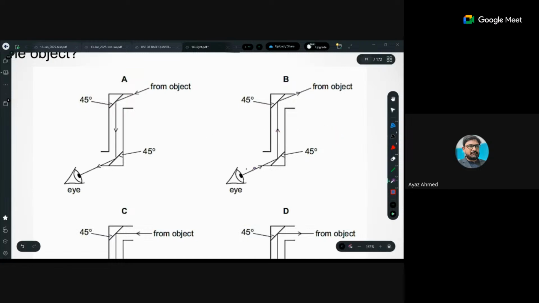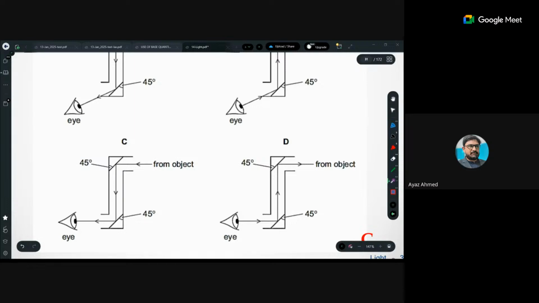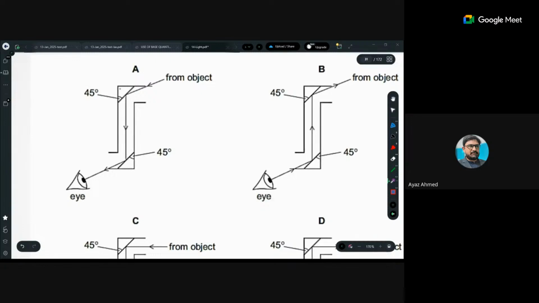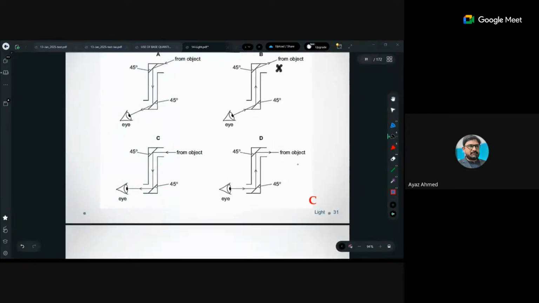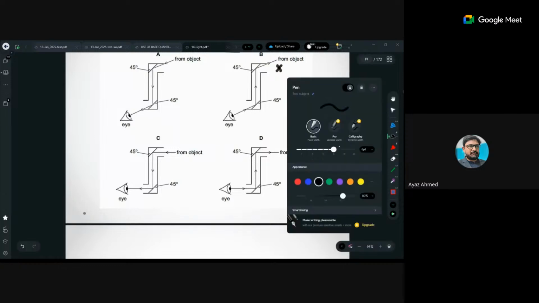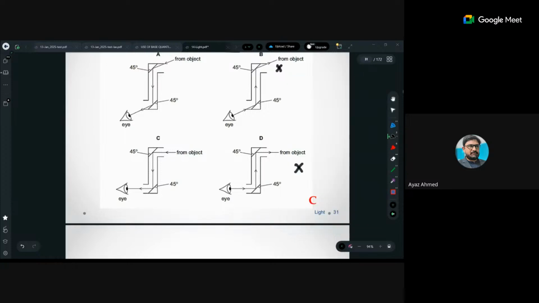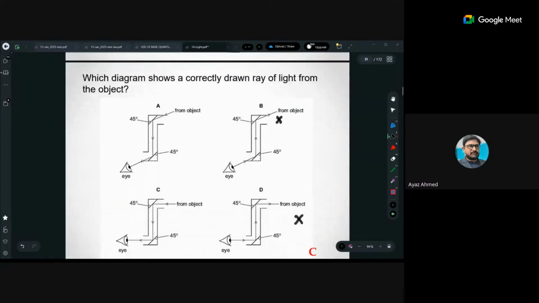For example, if an observer is here and here is the hidden point, then the light rays coming from the object, they will reflect and they will reach the observer's eyes. अब आप देखो एक situation देखो. According to the law of reflection, if this is the angle of incidence and this is the angle of reflection, आपको ये तो पता है ना कि the light ray should come from the object. तो इसका मतलब this is an incorrect diagram, because light is going from eyes to object, which is purely incorrect. है ना? ये बात पता चल गई है ना? Yep.